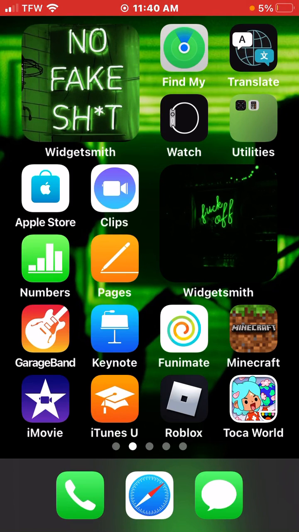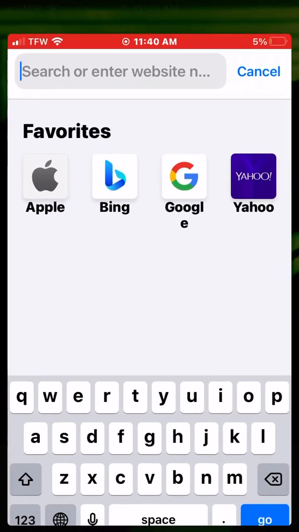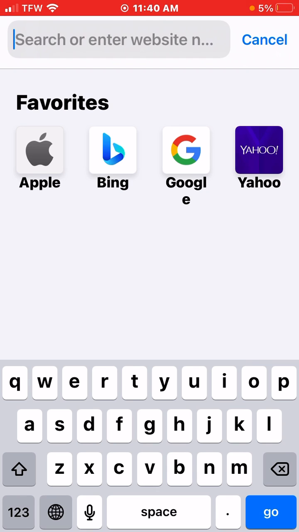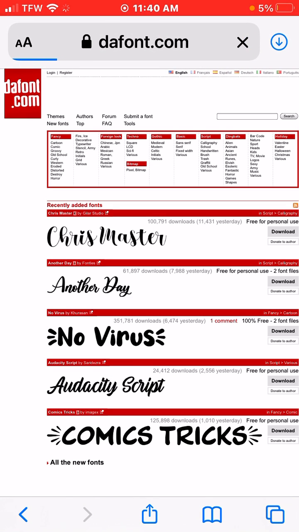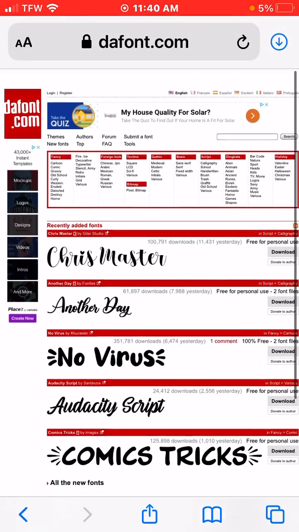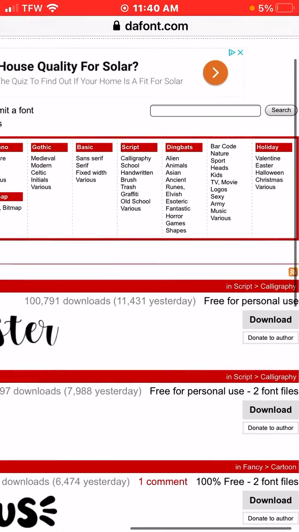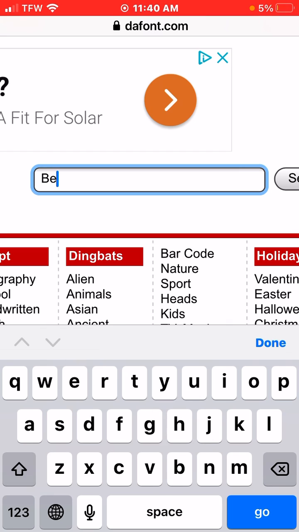Today I'm going to be showing you how to download fonts for Fonto. So you're just going to want to go onto a web browser and search up the font, and it should pop up right here. There you go. Pick one. So for an example, we're just going to search up